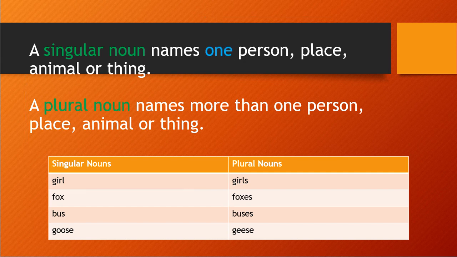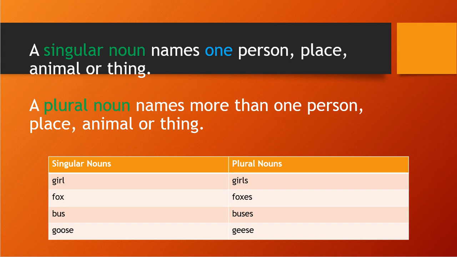See, a singular noun names one person, place, animal, or thing. If there is one thing only, like one person you are indicating, then that will be a singular noun. There we will use a singular noun.